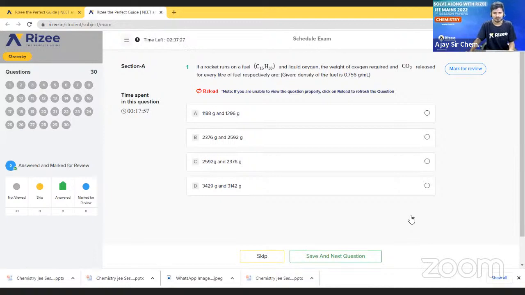The question is: if a rocket runs on a fuel, here they are taking C15H30 as the fuel and liquid oxygen, and the weight of oxygen required and CO2 released for every liter of the fuel are given. They have also given the density, 0.756 gram per liter. We have to find the answer.